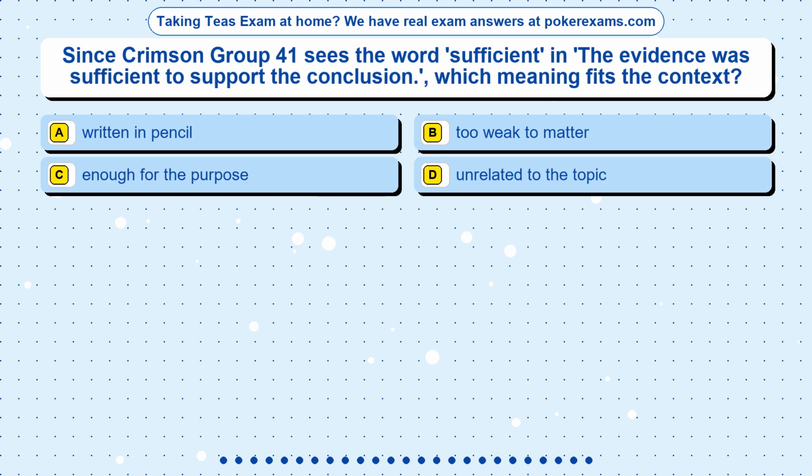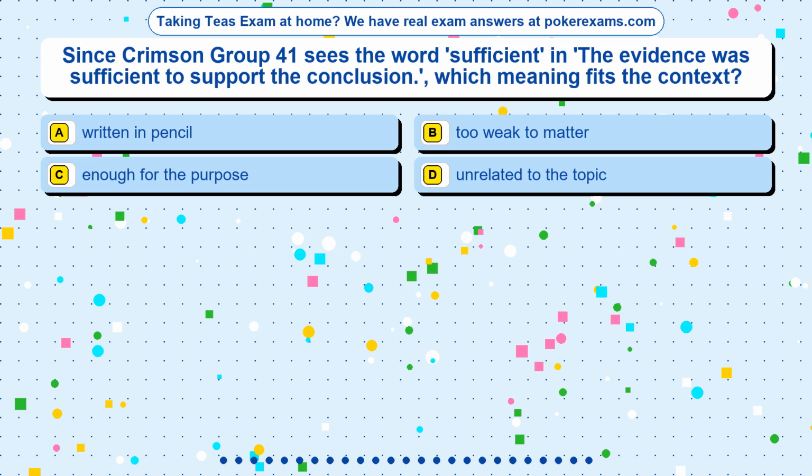Question 6. Since Crimson Group 41 sees the word sufficient in "the evidence was sufficient to support the conclusion," which meaning fits the context? Option A. Written in pencil. Option B. Too weak to matter. Option C. Enough for the purpose. Option D. Unrelated to the topic.